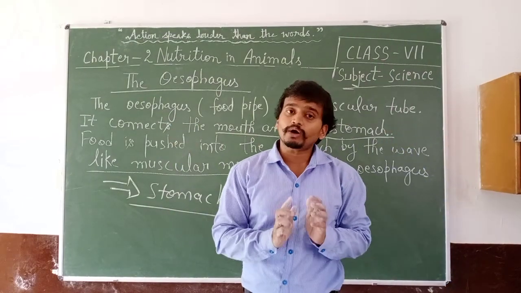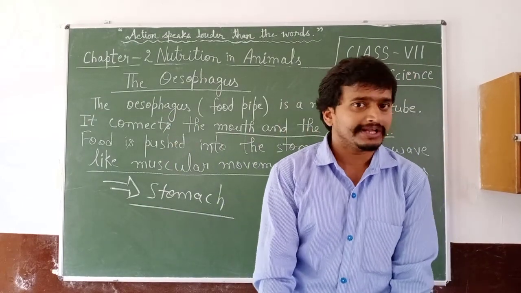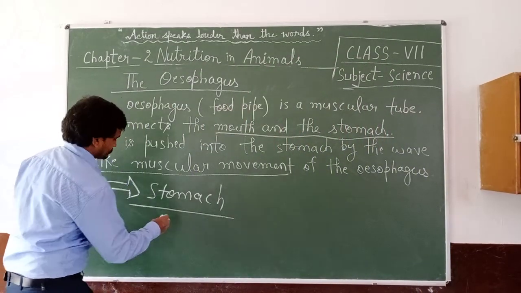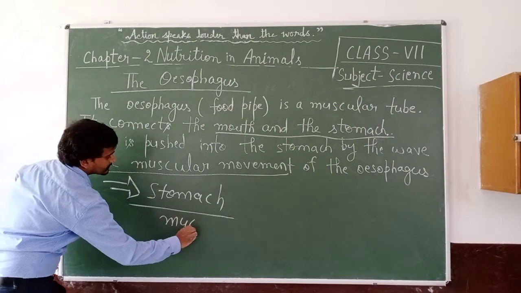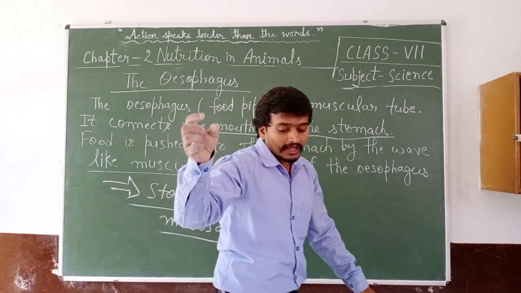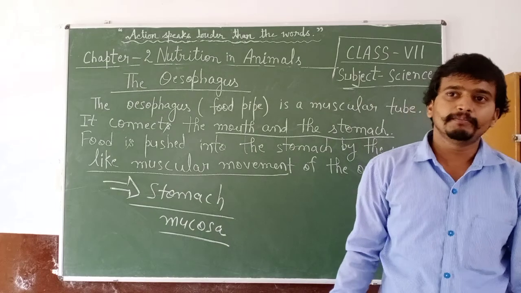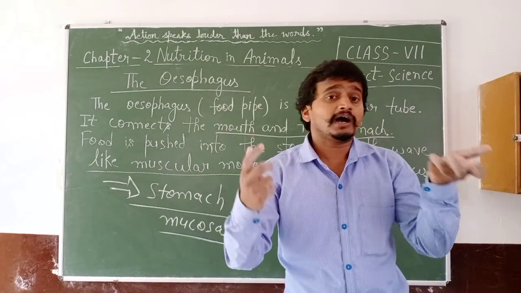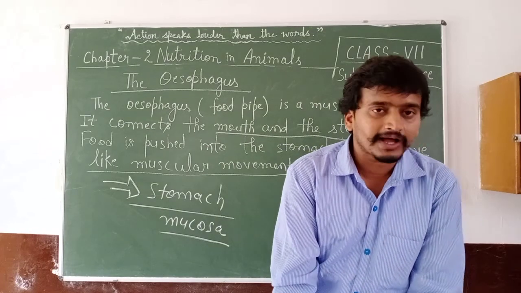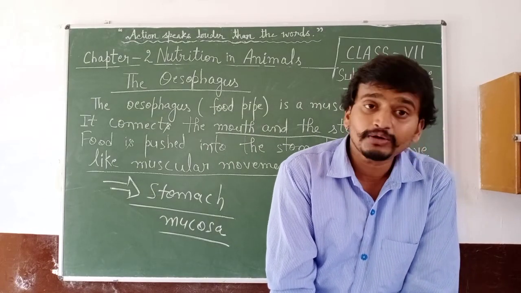The walls of the stomach are lined with a membrane called mucosa. The mucosa secretes mucus, and the function of mucus is to protect the inner lining of the stomach.